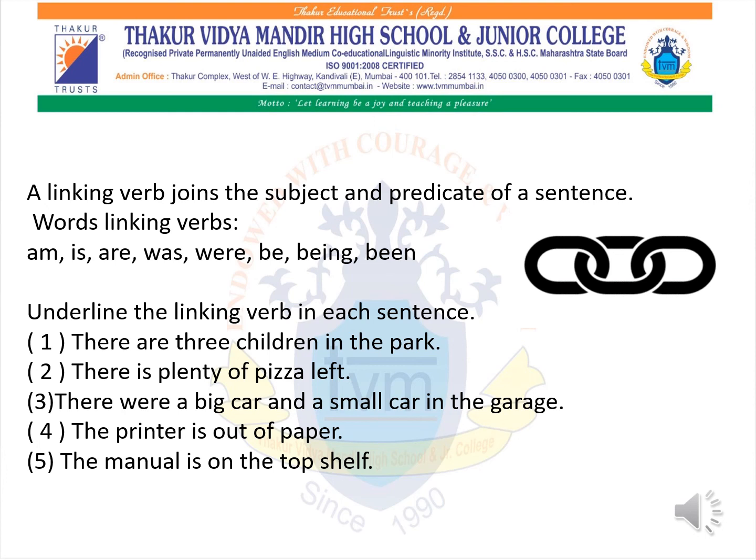I will solve one example for you. There are three children in the park. Now over here there is the subject. Are three children in the park is the predicate, the rest of the sentence. Now the word are is a linking verb because it joins the subject and the predicate of the sentence.